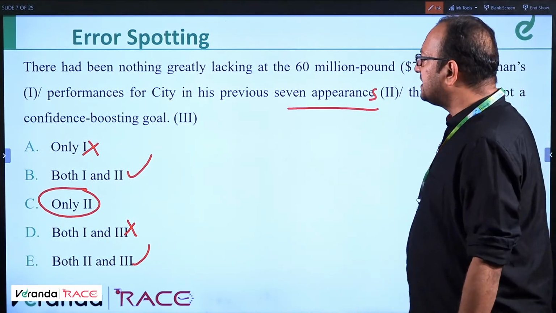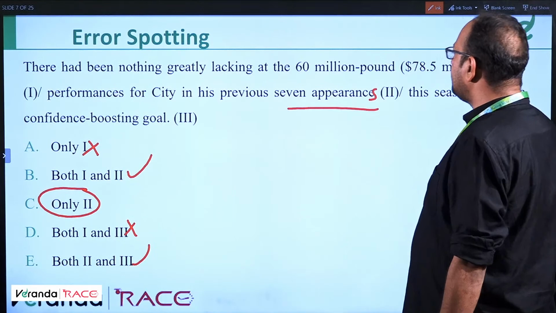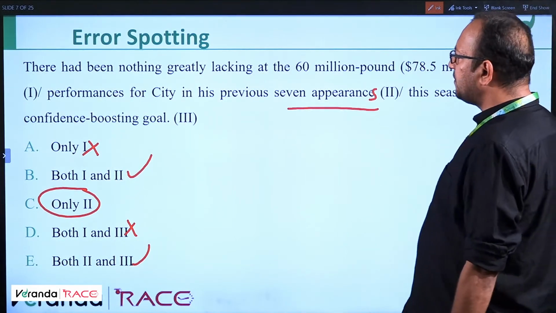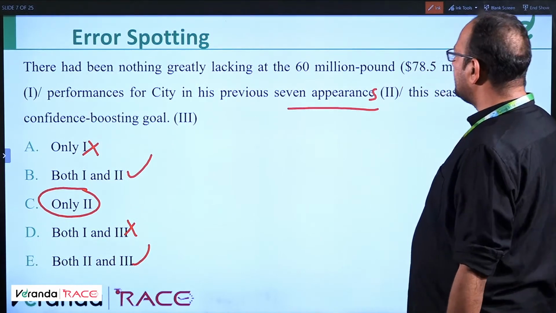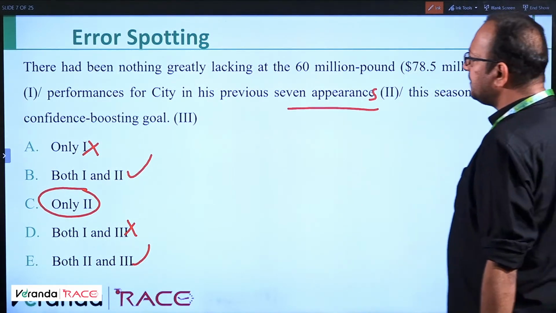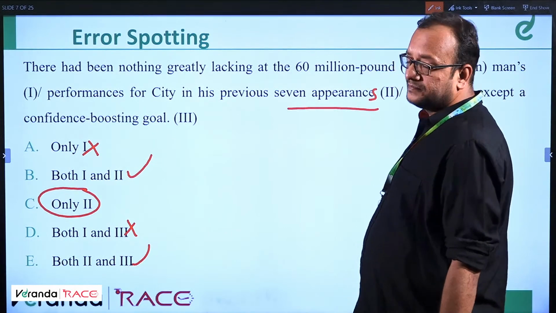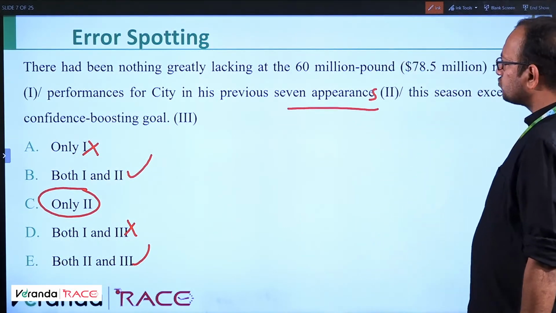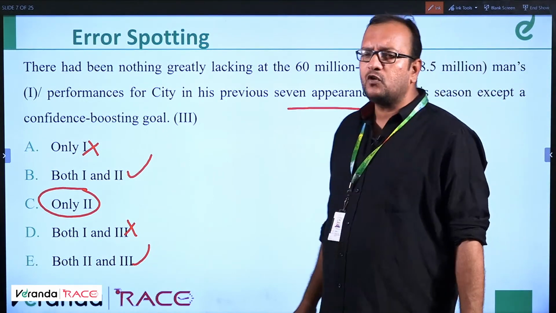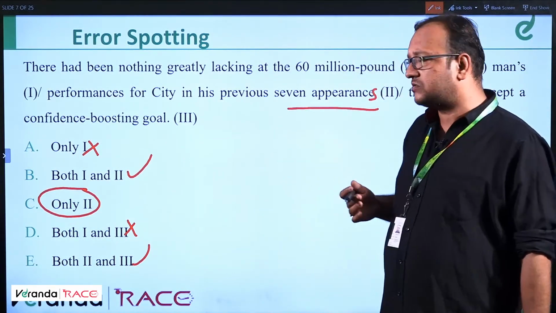So there had been nothing greatly lacking at the 60 million pound man's performances for City in his previous 7 appearances this season, except a confidence boosting goal. So let us assume, what is this talking about?